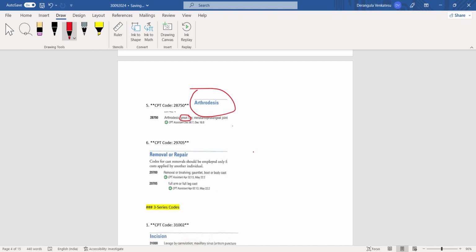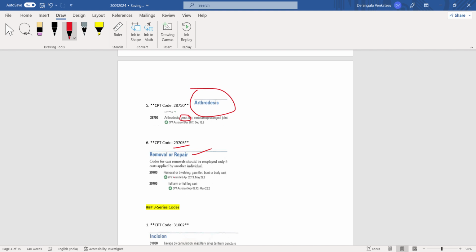And they asked on removal or repair. Removal or repair they asked this one. Okay. So removal or repair of cast removals, 29705 is the answer.